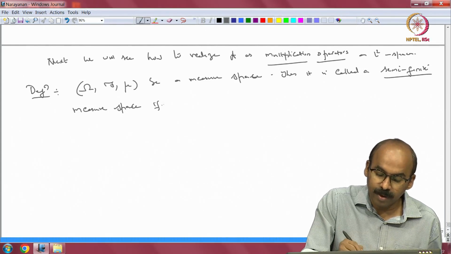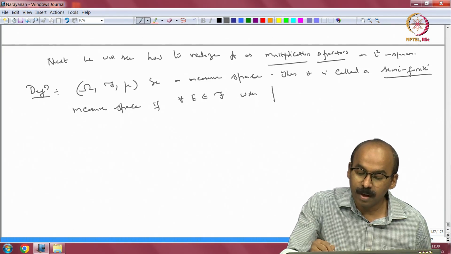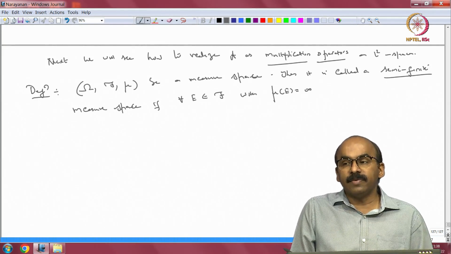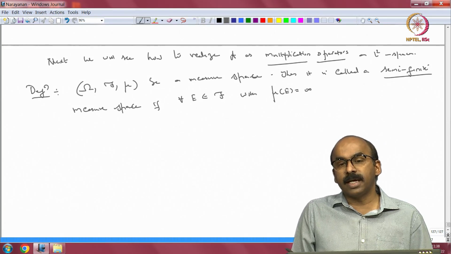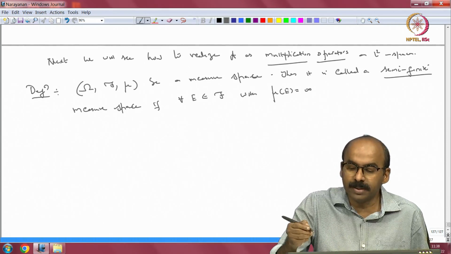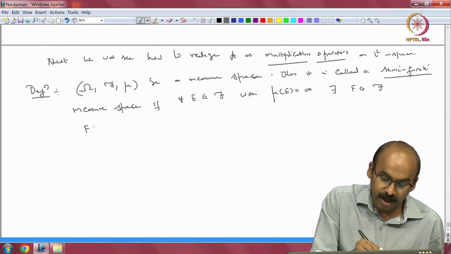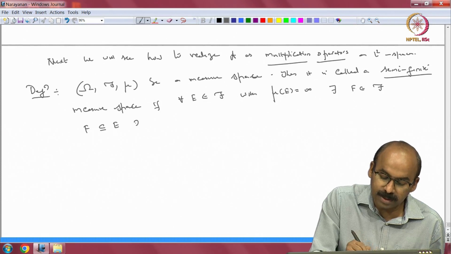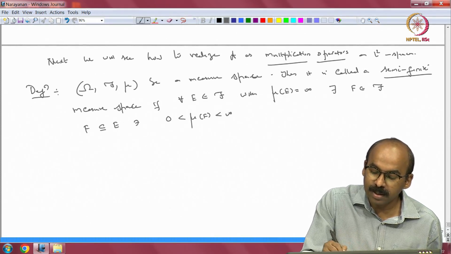if for every E in F, so for every measurable set E with mu of E equal to infinity, any set which has infinite measure has a subset which has finite measure. So, there exists F in script F contained in E such that 0 is strictly less than mu of F, which is strictly less than infinity.